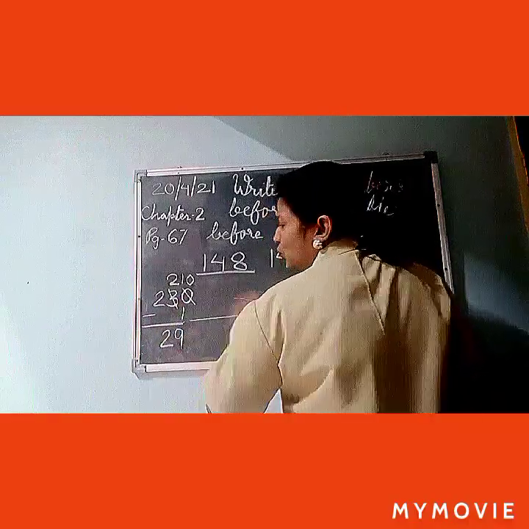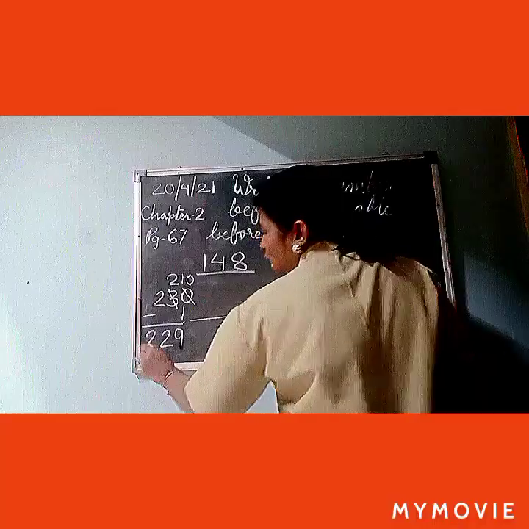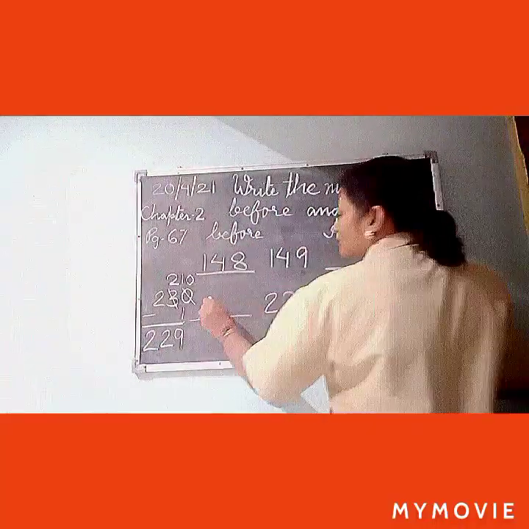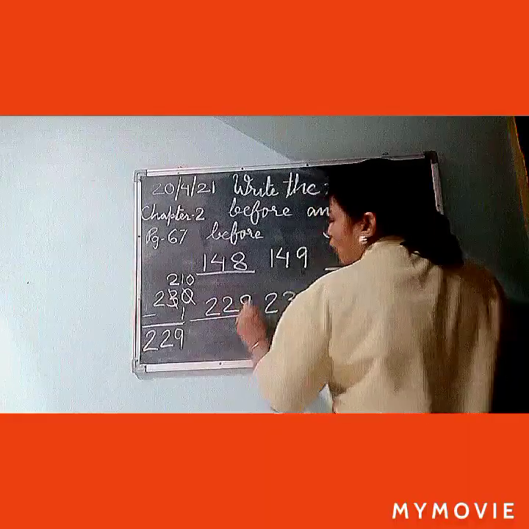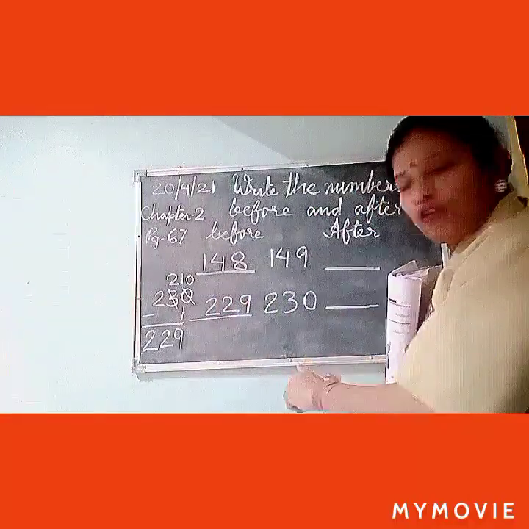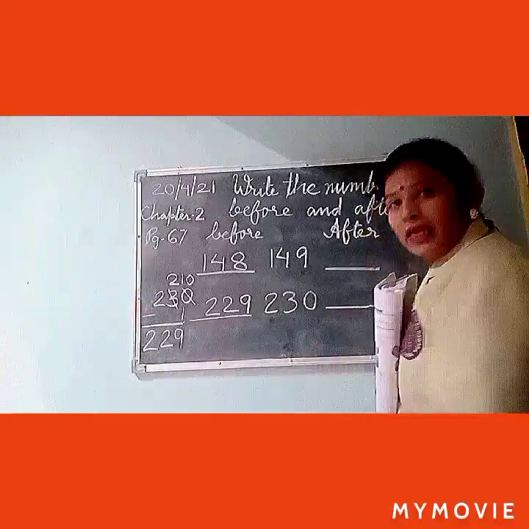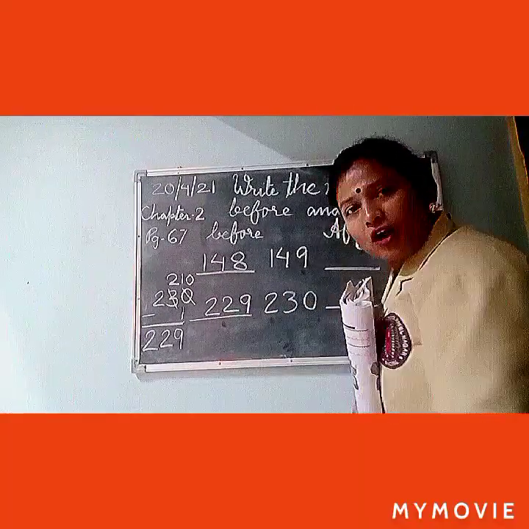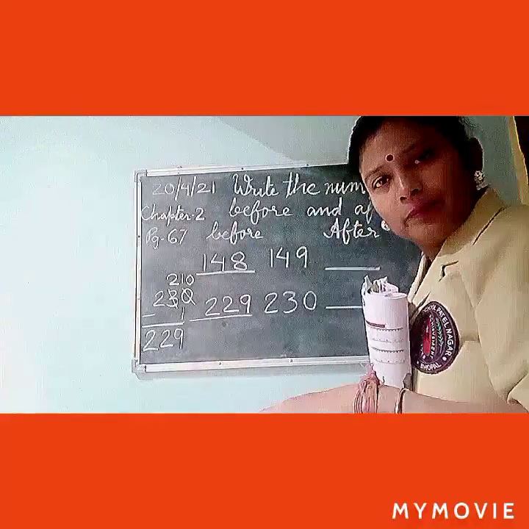So we will write here 2 and here also 2. So the answer will be 229. What comes before 230 is 229. How did we get this? By subtracting 1.